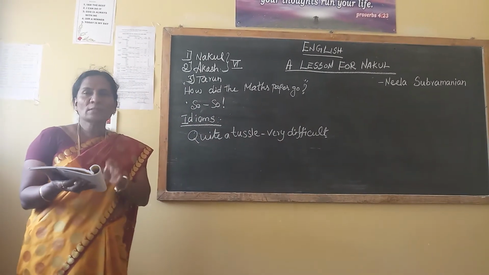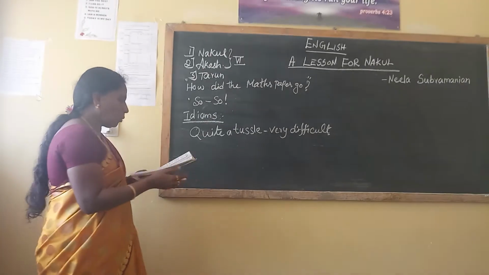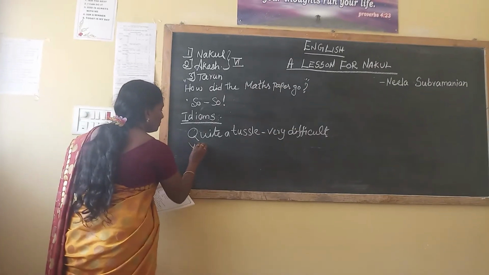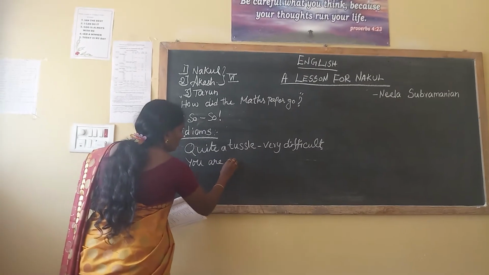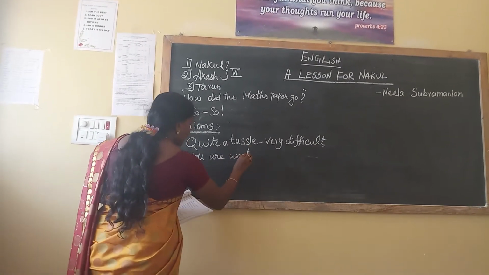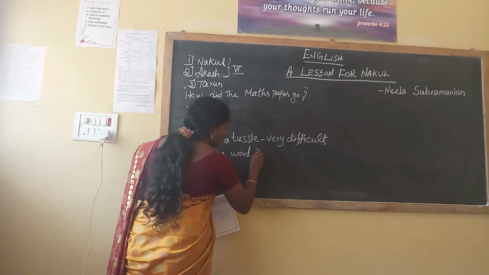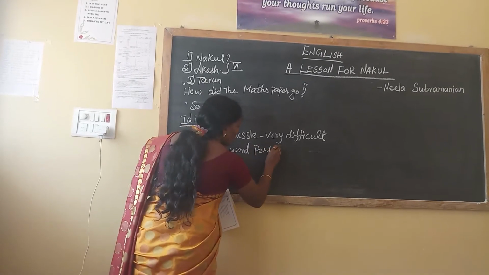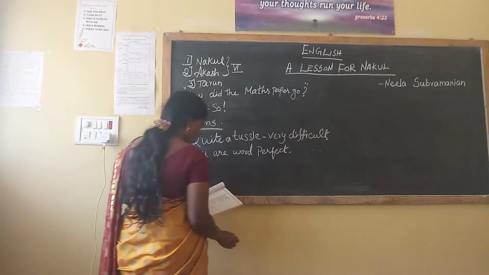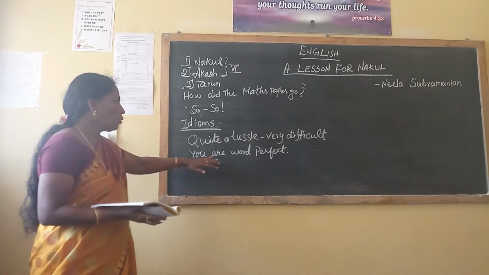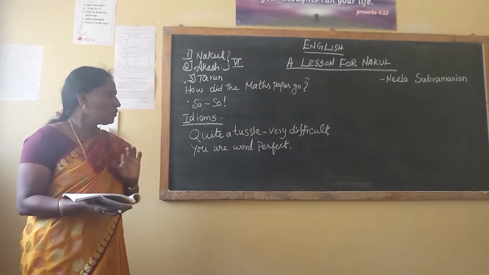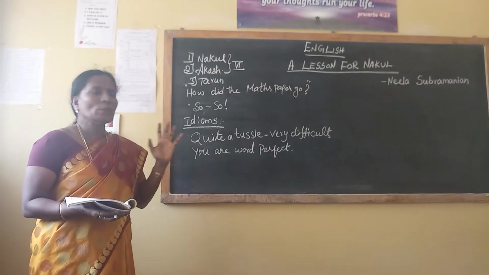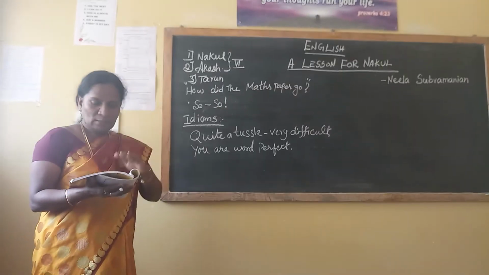Then, word perfect. Word, W-O-R-D, word perfect. Don't pronounce the R, don't press the R, it is silent.